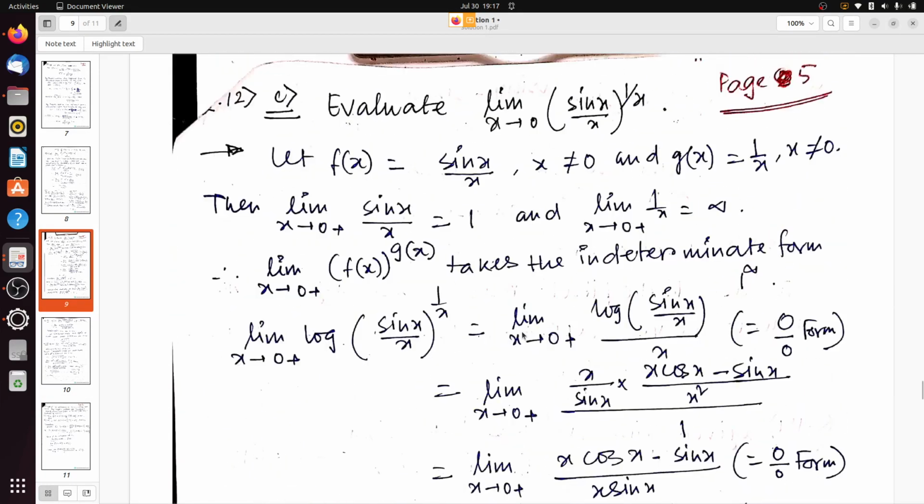Now see, limit x tends to 0 of (sin x by x) to the power 1 by x. Let f(x) equals sin x by x when x is not equal to 0, and g(x) equals 1 by x.